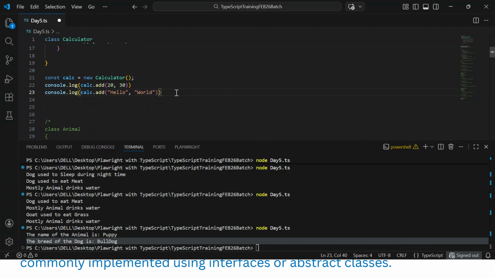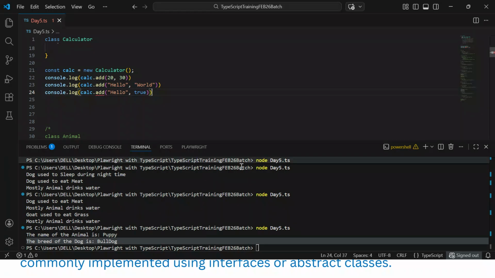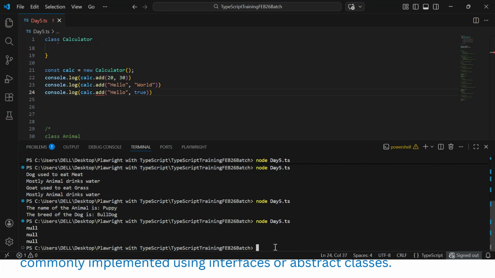Okay, then we can try other stuff, right? One number, say one hello, and one number or any boolean value, right? See what happens. So let's run it. Okay, you could see null is coming. Why? Output is coming null.